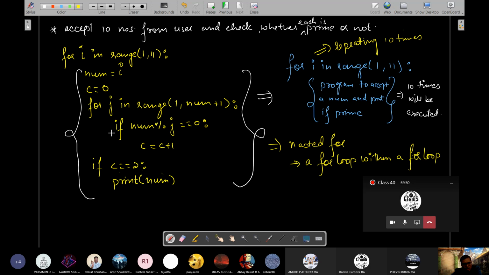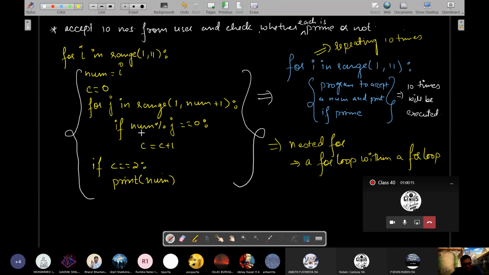No. When the J loop is running, at that time it will take num as 1, then next time it will be 2. So 2 times it will run. When it becomes 3, 3 times it will run. 4 times it will run next. See, first time I becomes 1, num becomes 1, loop runs from 1 to 2. That is 1 time.